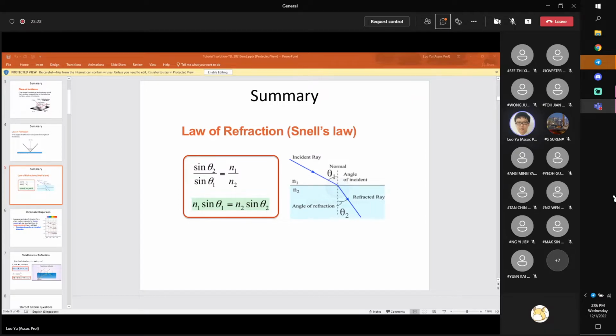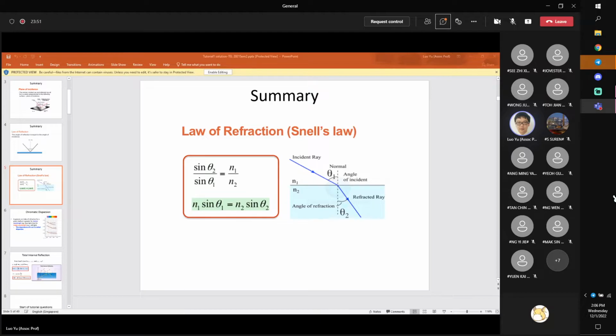But if my angle is larger than the critical value, theta c, then I no longer have refraction. For example, for this yellow ray, theta 1 is even larger than theta c. I don't have any refraction, only reflection. That is what we call total internal reflection.